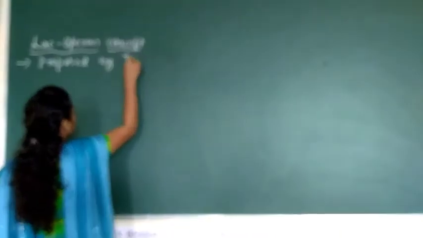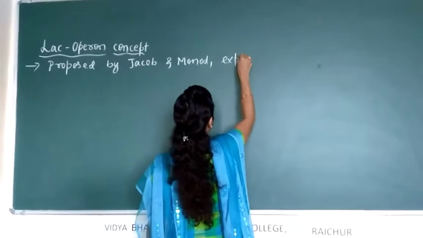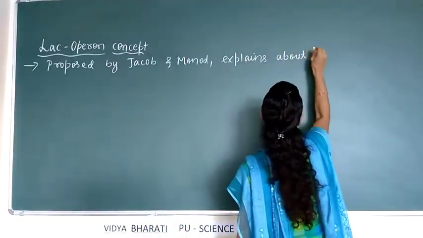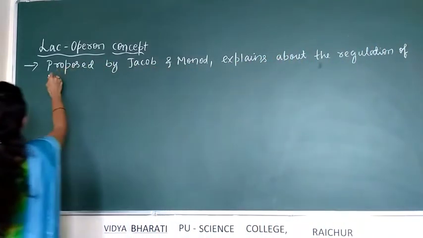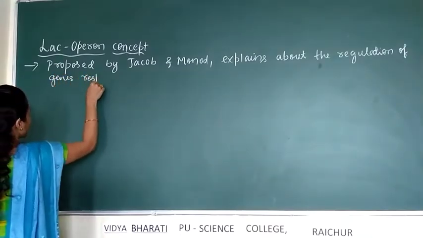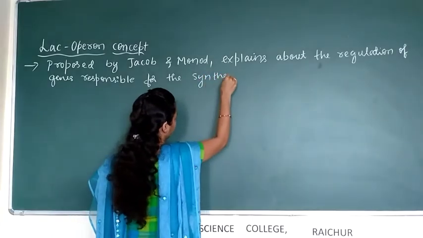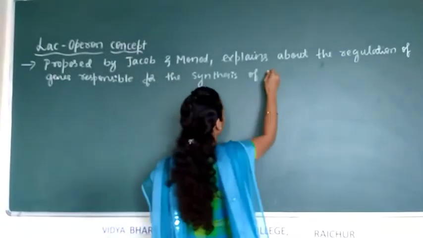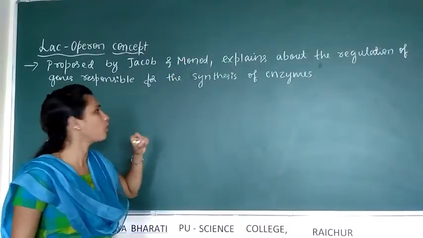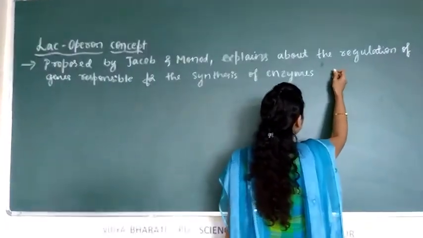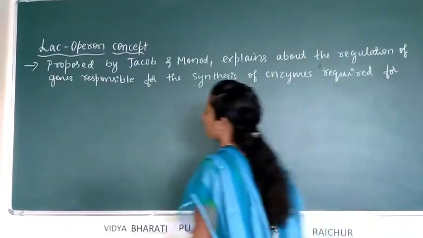The Lac-Operon concept proposed by Jacob and Monod explains the regulation, or controlling, of genes responsible for the synthesis of enzymes required for lactose metabolism. This model explains the regulation of genes responsible for the synthesis of enzymes required for lactose metabolism.